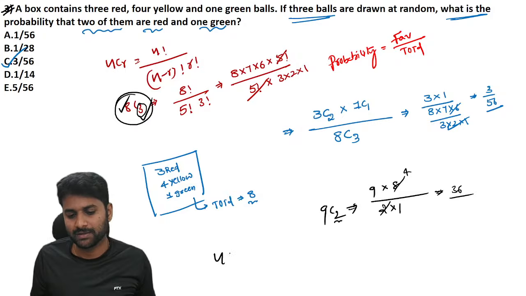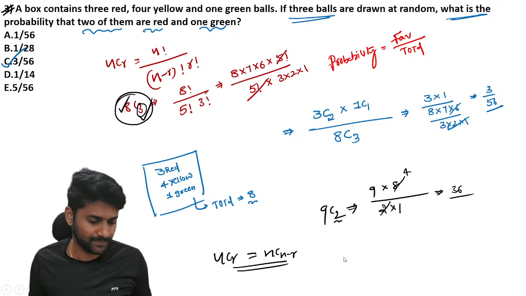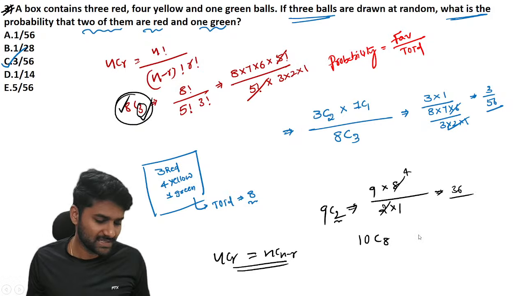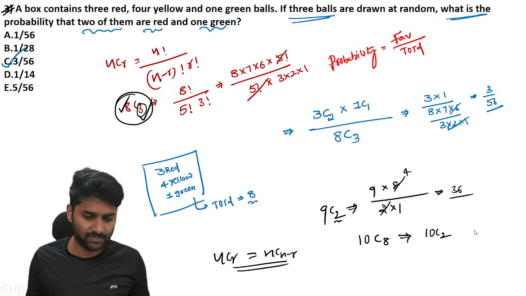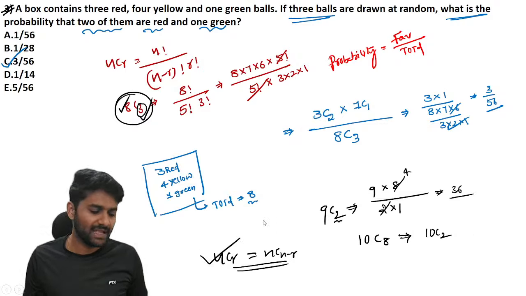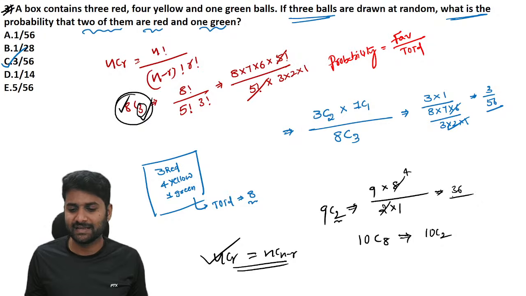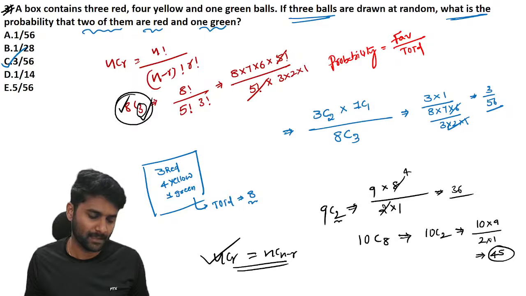And one more property here: nCr is equal to nC(n minus r). For example, 10C8. If you want 10C8, don't go through the formula. 10C8 is exactly equal to 10C2. Both values are the same. The property clearly says nCr is equal to nC(n minus r). It means 10C8 is equal to 10C2. For 10C2, we need 2 values in the numerator and 2 values in the denominator. Then the answer becomes 45.